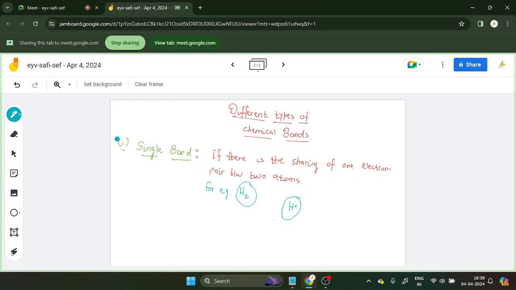Okay, and there is another hydrogen here which is bonded like this, having another electron, and these are shared. Okay, see here, you can see that two electrons are shared, which means one electron pair is shared between this. So hydrogen and hydrogen are bonded together by one electron pair, and that's the reason why they have the single bond. Clear about this? So this is called as the single bond.